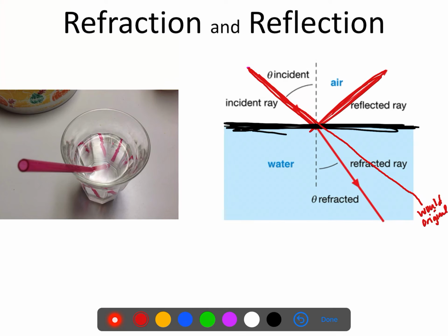But since it entered into a new material, since this beam of light came in, and then once it crosses this boundary, it's now in water. Water has a different density. Water is more dense than air. So this is going to slow down our light wave. Okay, so we're talking specifically about light right now.